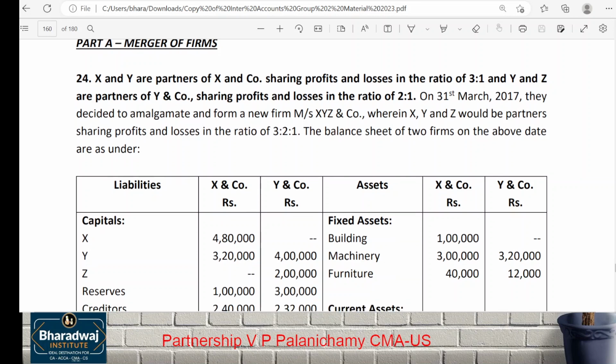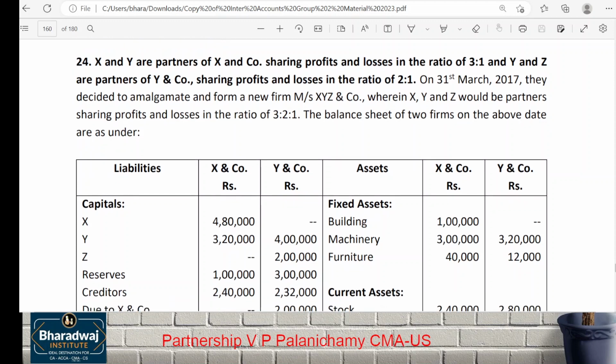Question number 24. X and Y are partners of X and Co., sharing profits and losses in the ratio 3:1. Y and Z are partners sharing profits in the ratio 2:1. On 31st March 2017, they decided to amalgamate into XYZ and Co. The new profit sharing ratio will be 3:2:1.